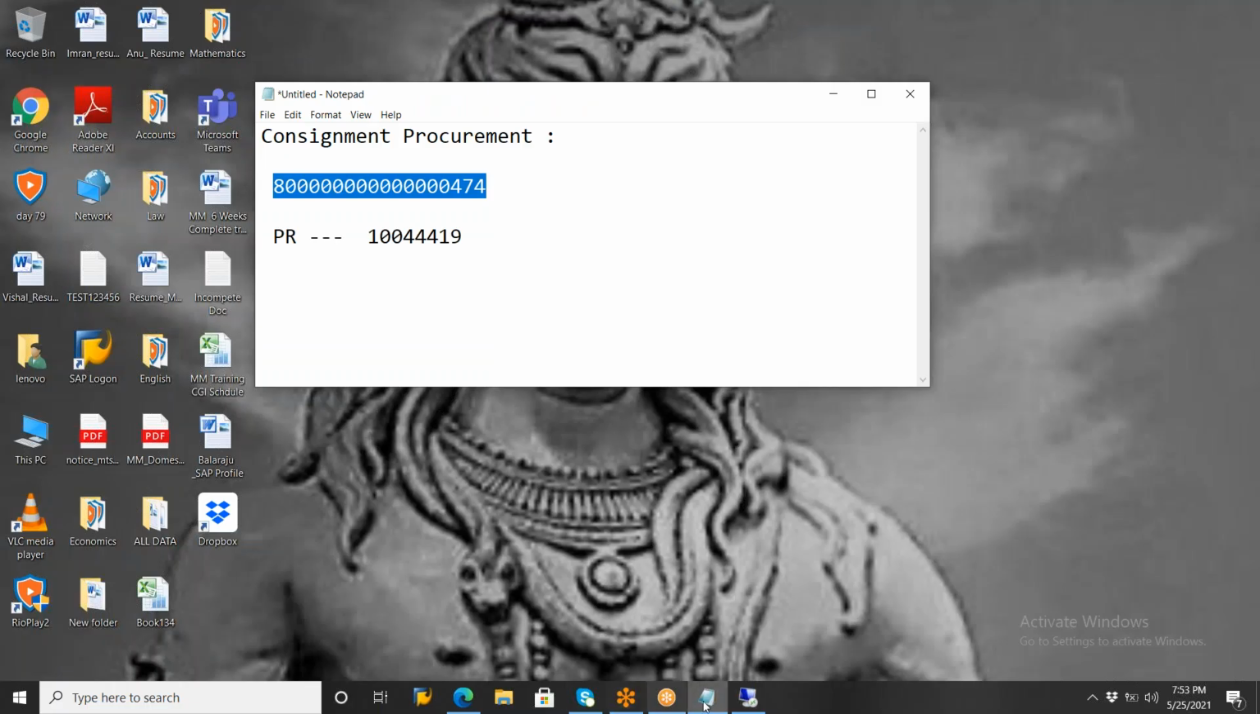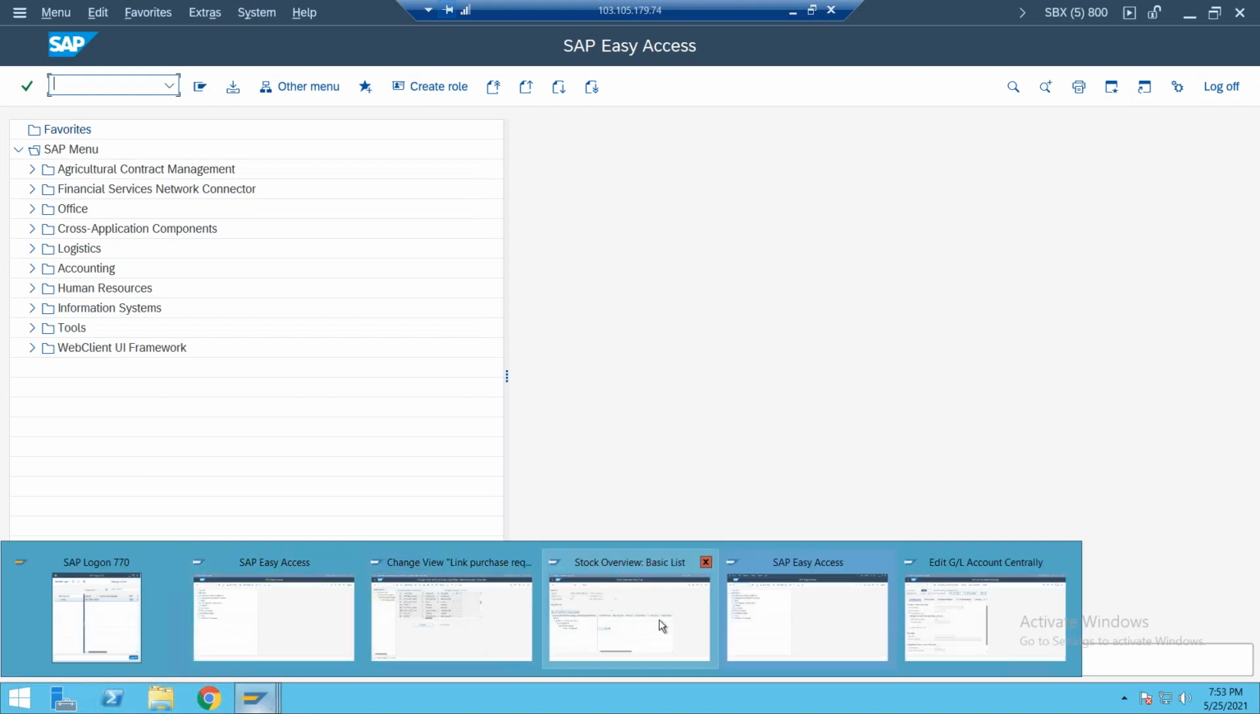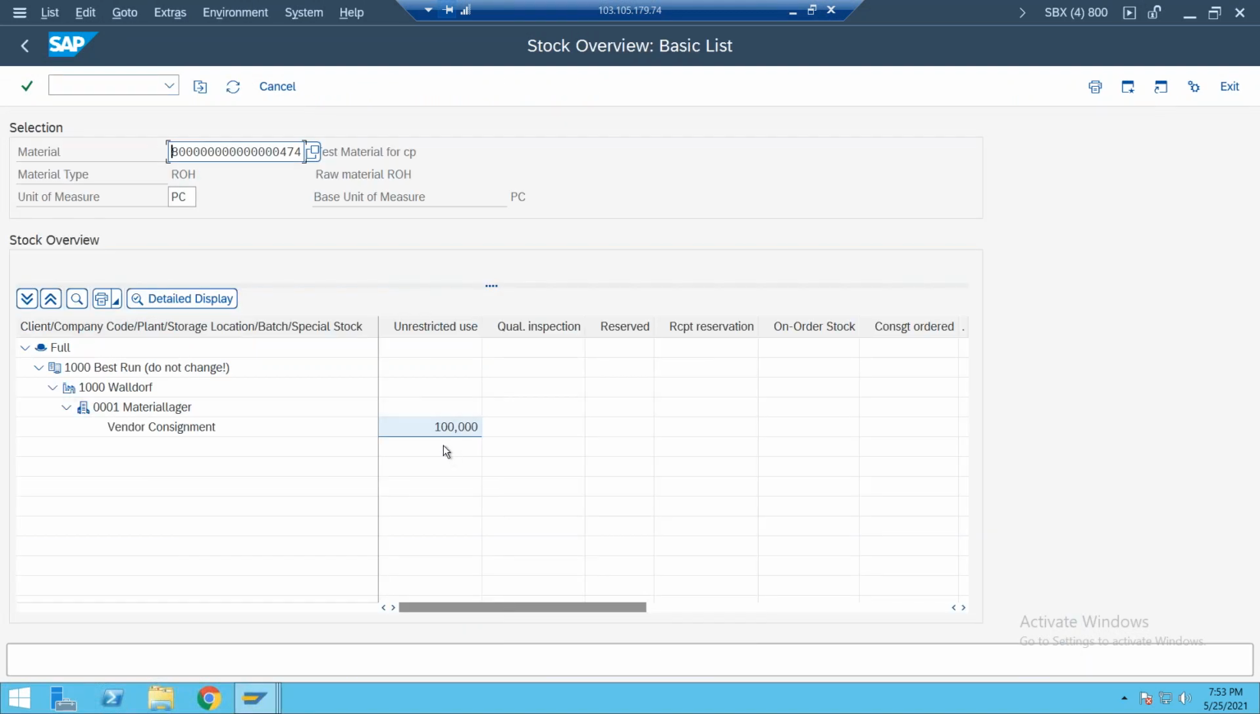When you are issuing the stock here, automatically your stock will be decreased. Suppose now I'm issuing to the cost center, automatically your stock will be decreased. If I issued 25 pieces out of 100, the stock will be only 75 pieces here. When I'm issuing, the system is going to generate one material document.